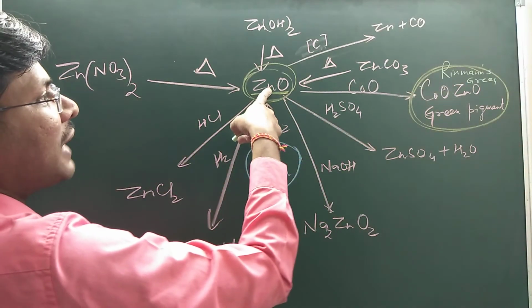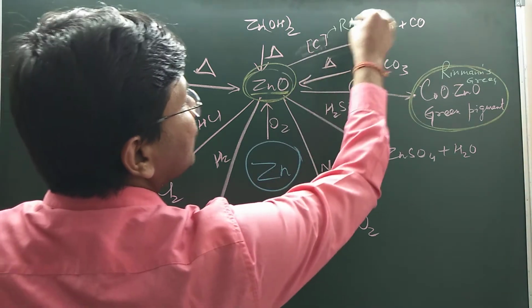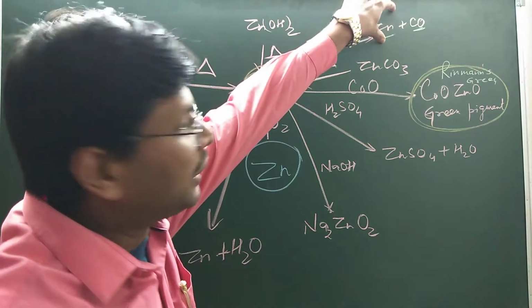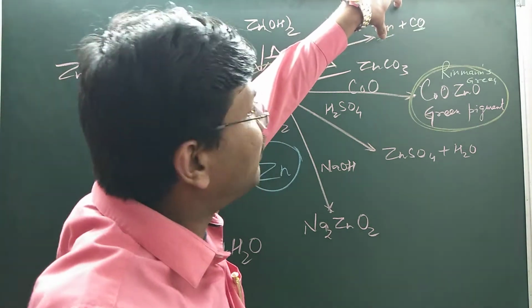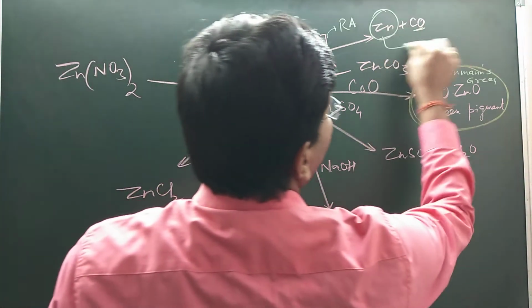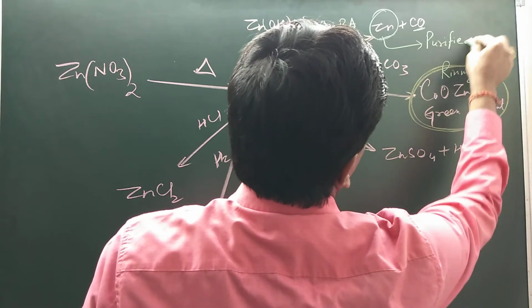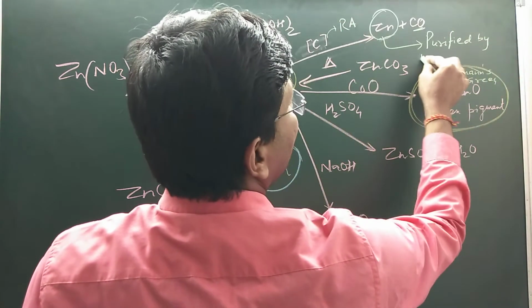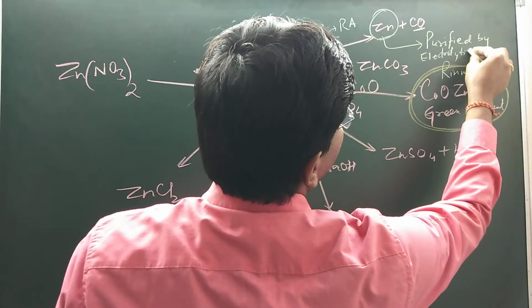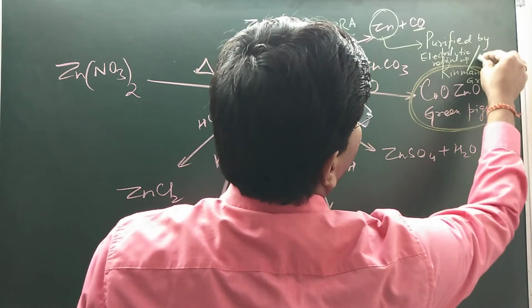Now when zinc oxide is treated with coke, coke acts as a reducing agent, so it forms zinc plus carbon monoxide. This zinc is impure, so it can be purified by distillation or electrolytic refining.